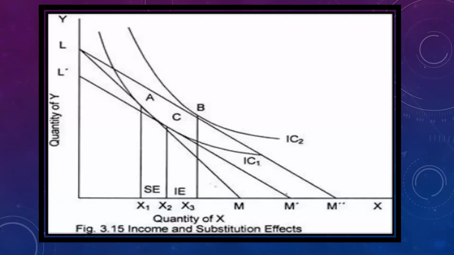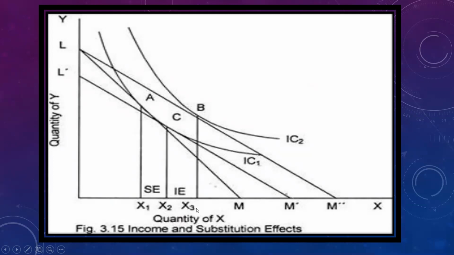The change in quantity demanded from X1 to X2 is called substitution effect, and from X2 to X3 it is called income effect, whereas the change in quantity from X1 to X3 is called the total price effect.